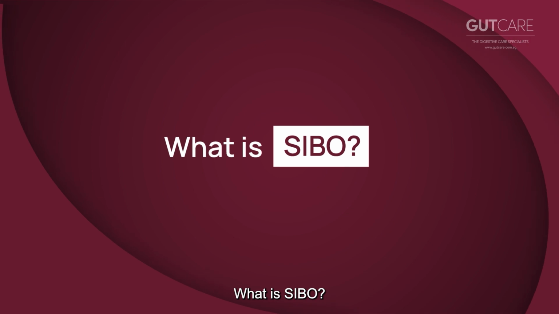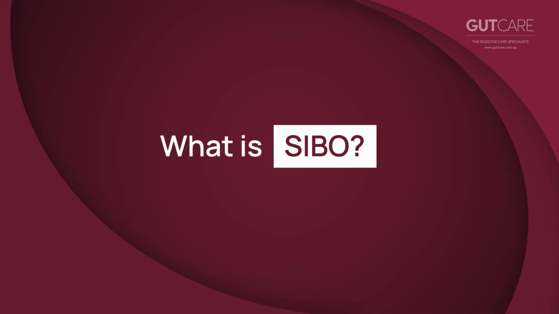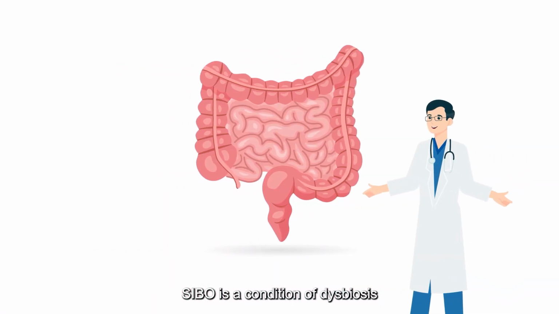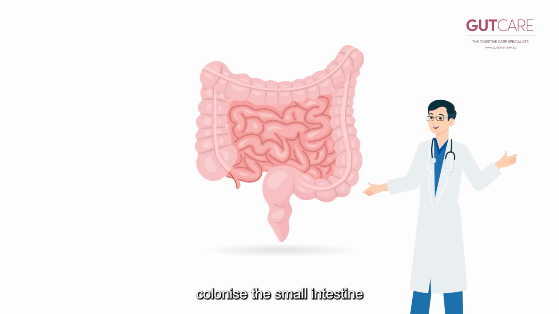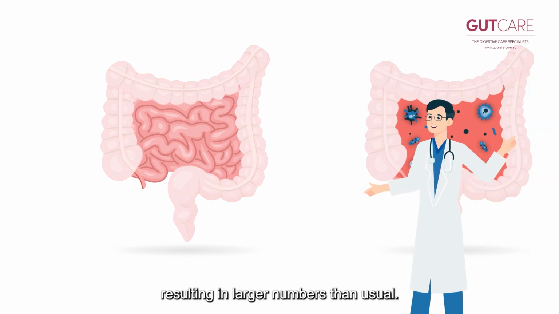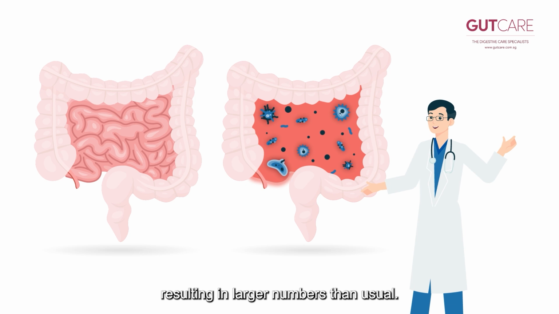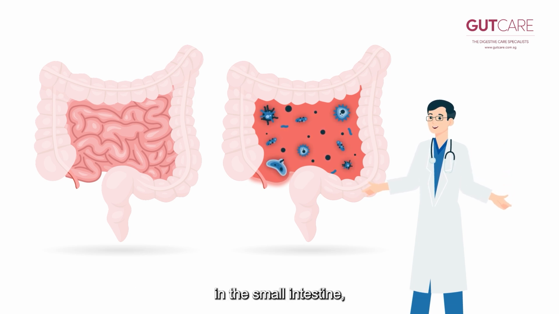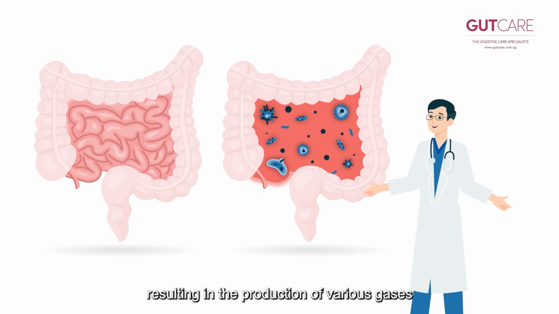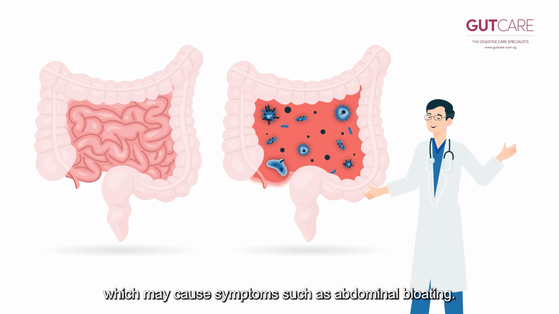What is SIBO? SIBO is a condition of dysbiosis where bacteria normally found mostly in the large intestine colonize the small intestine, resulting in larger numbers than usual. These bacteria contribute to fermentation of sugars in the small intestine, resulting in the production of various gases, which may cause symptoms such as abdominal bloating.